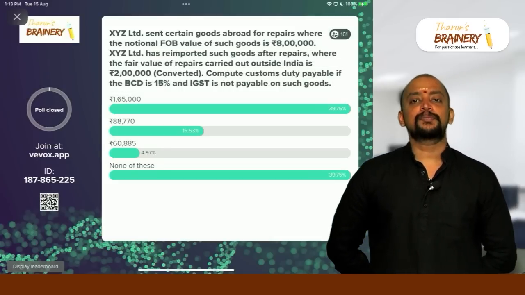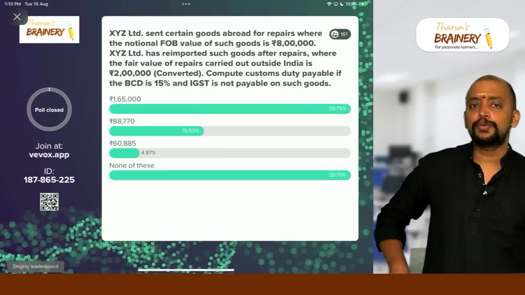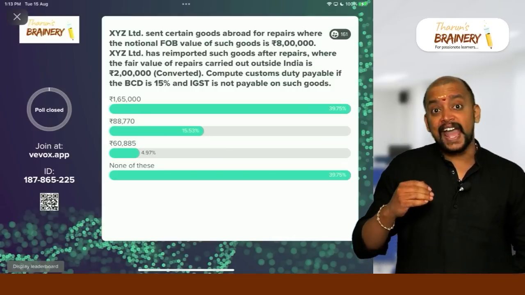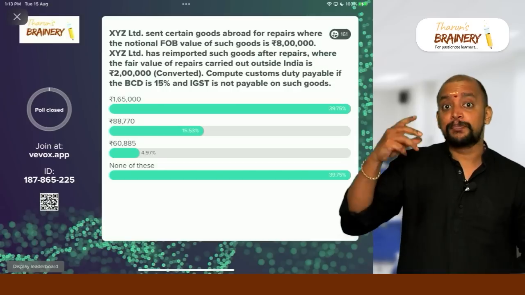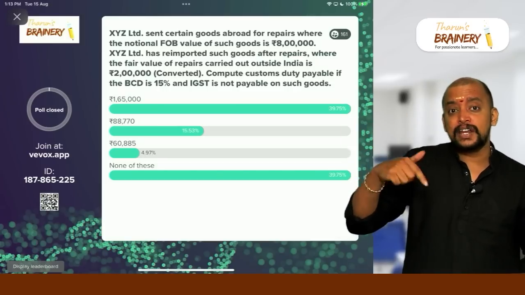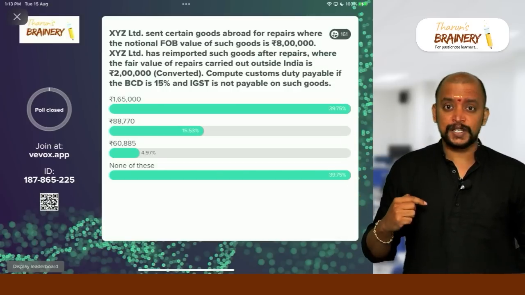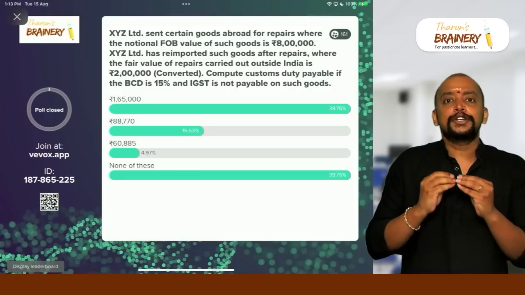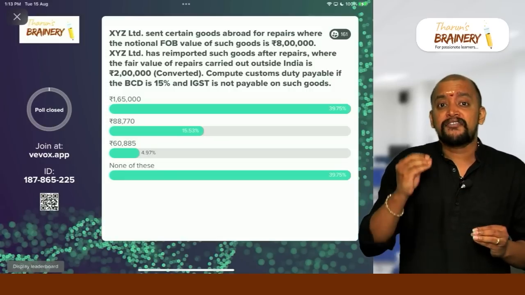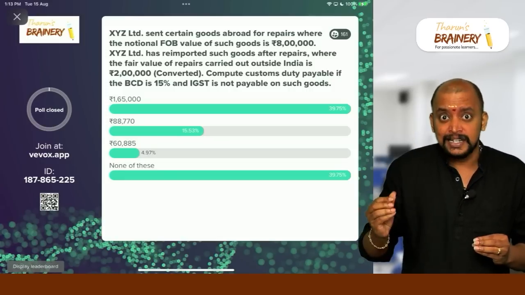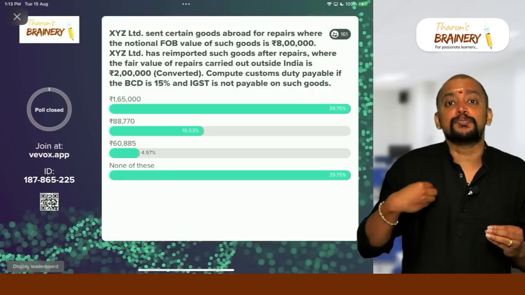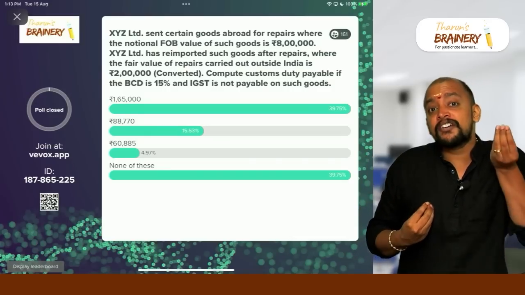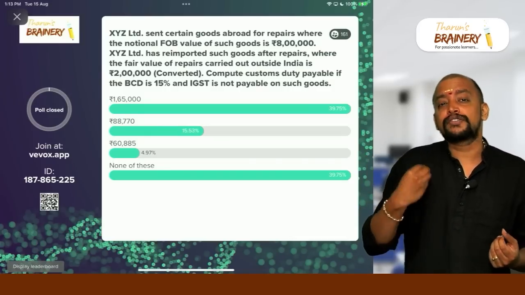So let me give you the provision first. When imported goods are exported for repairs, then again upon re-import of those goods exported for repairs, we need to pay customs duty on fair value of repairs plus freight and insurance both ways. Here we don't have freight and insurance. So what we need to do?